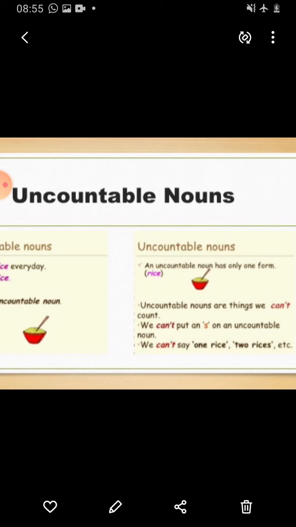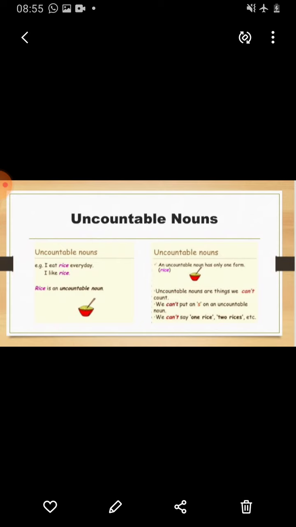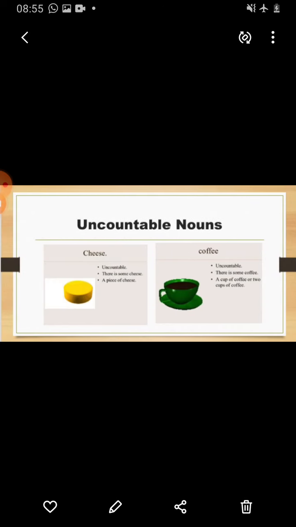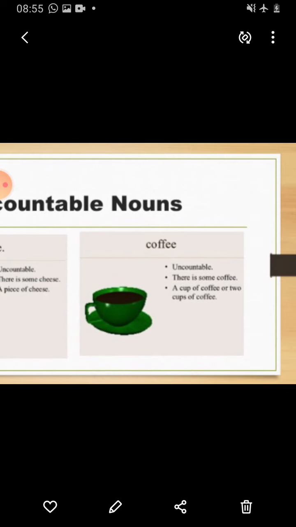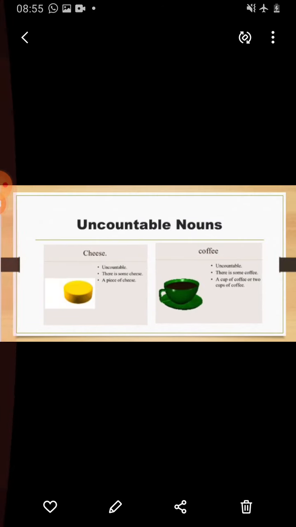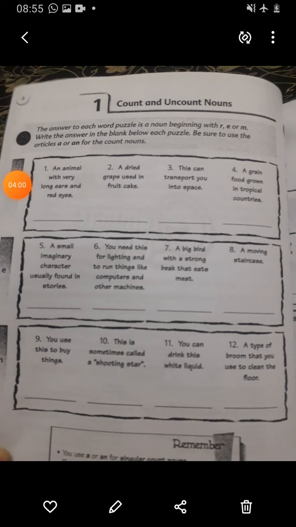Uncountable nouns. An uncountable noun has only one form, rice. Uncountable nouns are things we can't count. We can't put an S on an uncountable noun. We can't say one rice, two rices, etc. Clear? Uncountable nouns, for example, cheese. Uncountable: there is some cheese, a piece of cheese. Coffee, uncountable noun: there is some coffee, a cup of coffee.